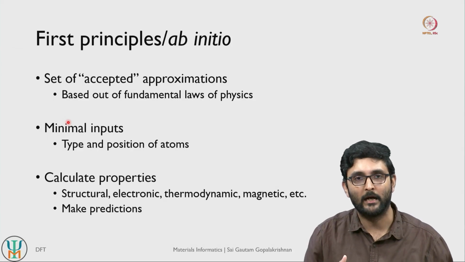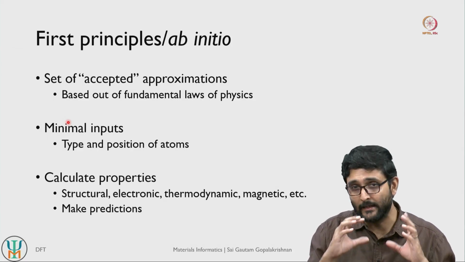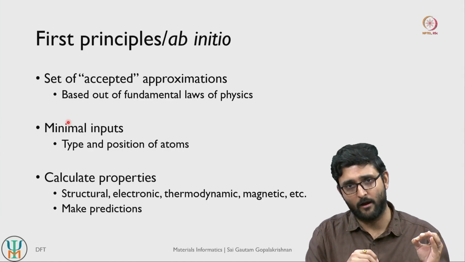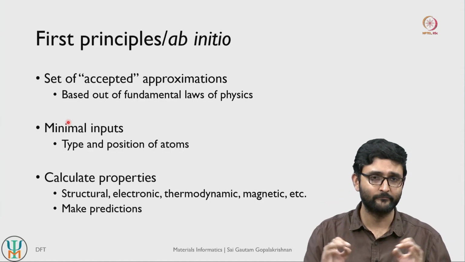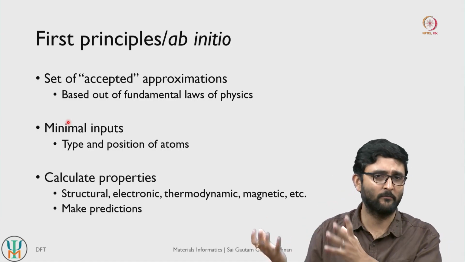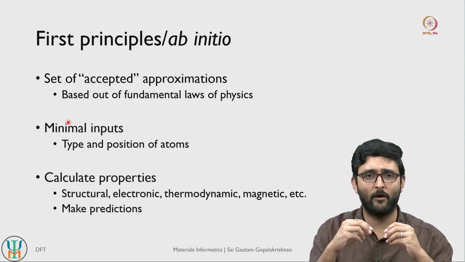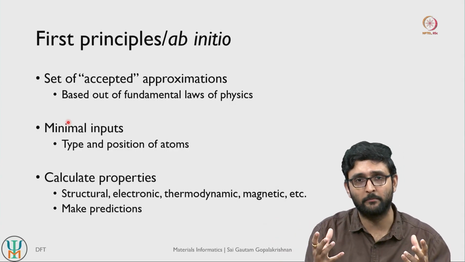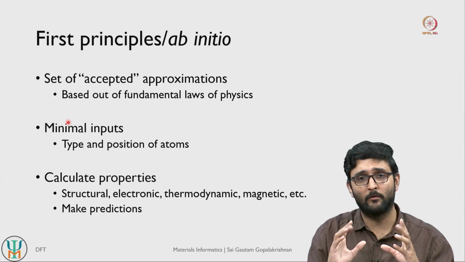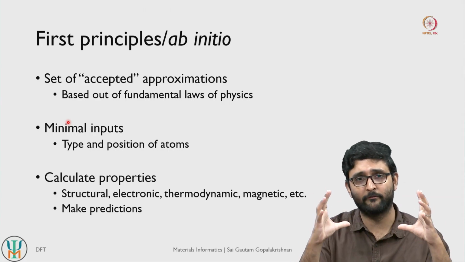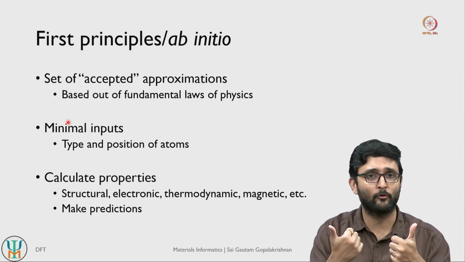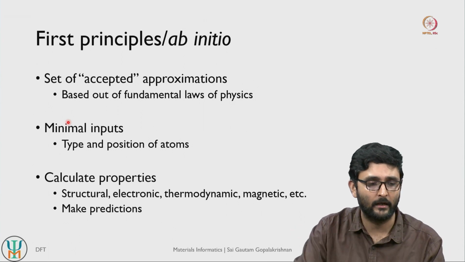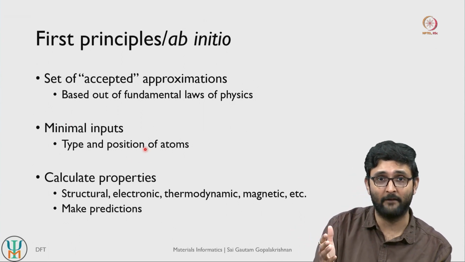a given system. So ideally we would only like to have just the type of the atoms and the position of the atoms in a given structure or in a given molecule, right? So if you want to model sodium chloride, for example, ideally we should only know the box size, the dimensions of your cube, where sodium is sitting and where chlorine is sitting, that is all, right. So that is basically the inputs that we are after, right.